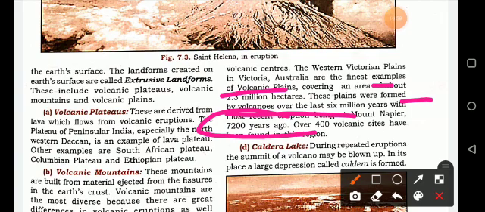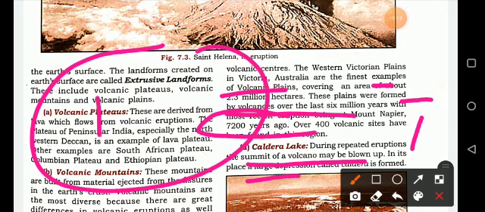Next, what is a caldera lake? During repeated eruptions, the summit of a volcano may be blown up, leaving a place of large depression. When a lake forms in this large depression inside the earth, it is called a crater lake.